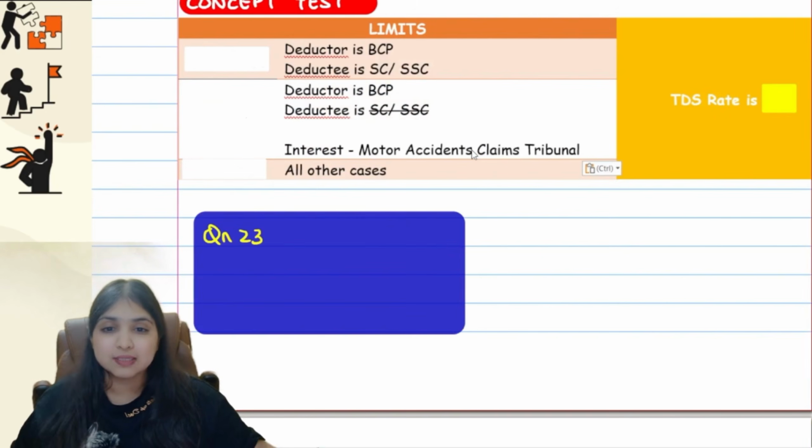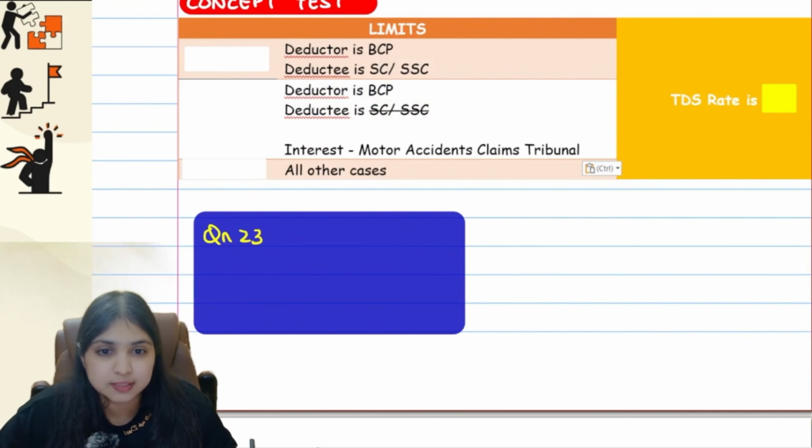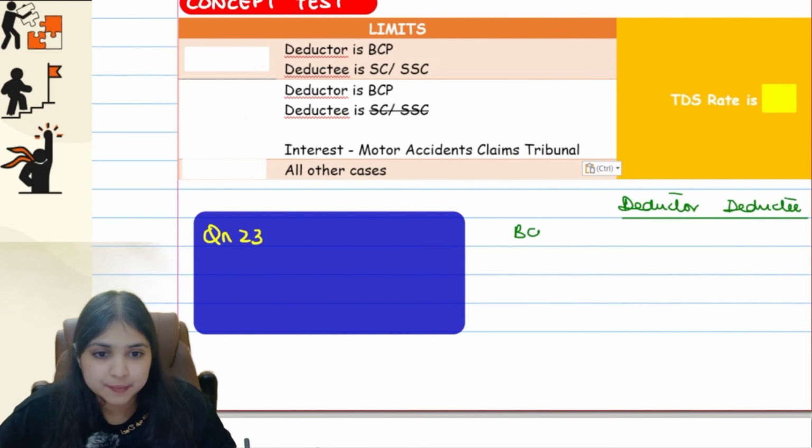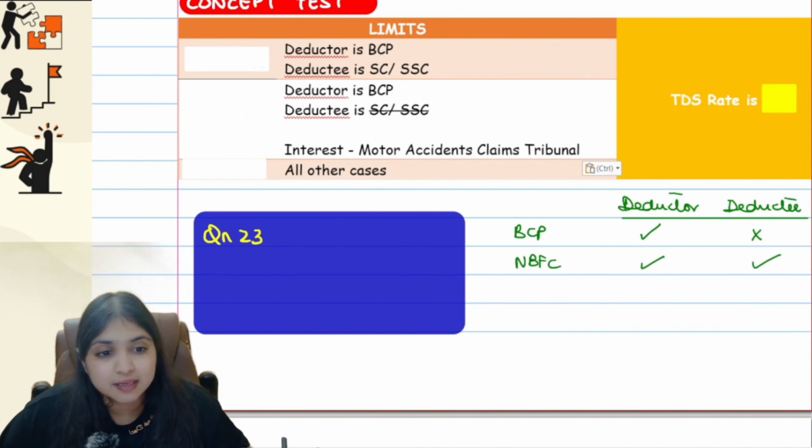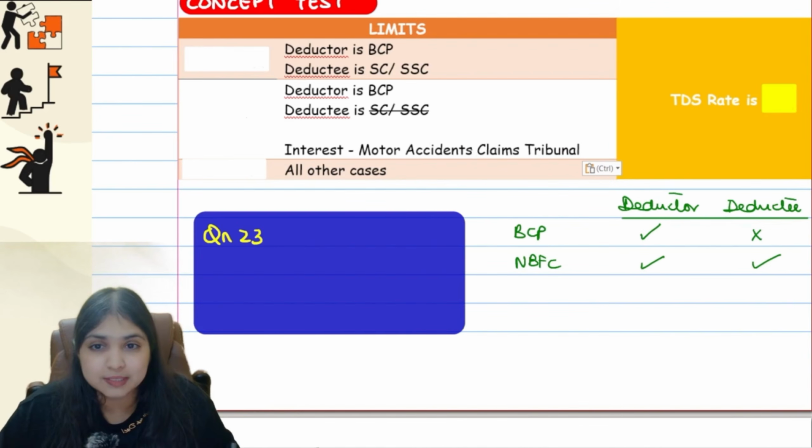Okay, guys. Now listen, I'll ask you some questions. Tell me if this person can be deductor. Then tell me if this person can be deductee. Okay, simple. BCP. Can it be deductor, guys? Yes, it can deduct tax. Can BCP be deductee? No. Then NBFC. Can NBFC be a deductor? Yes. Can NBFC be a deductee? Yes. Now tell me the limits.